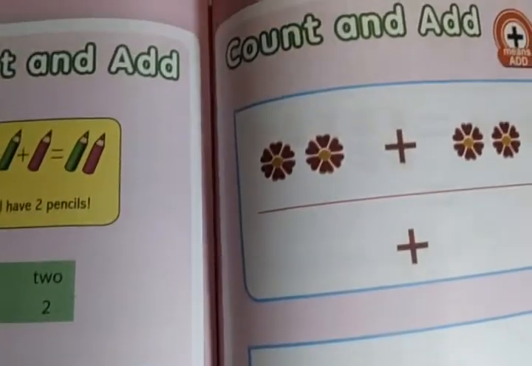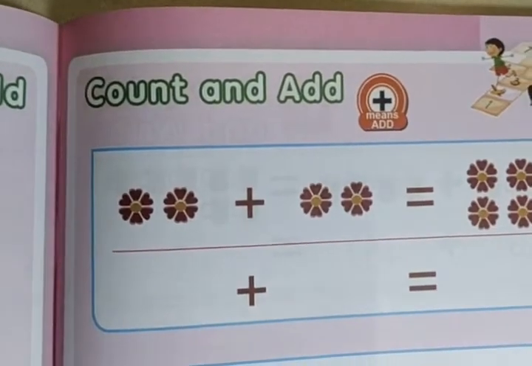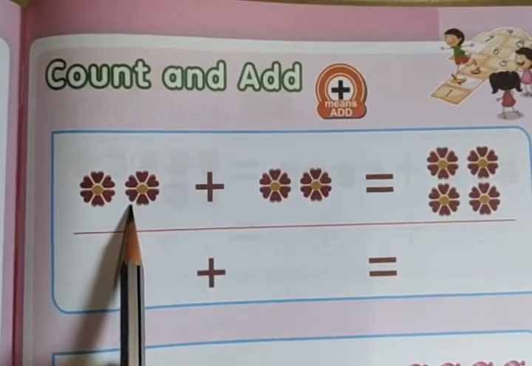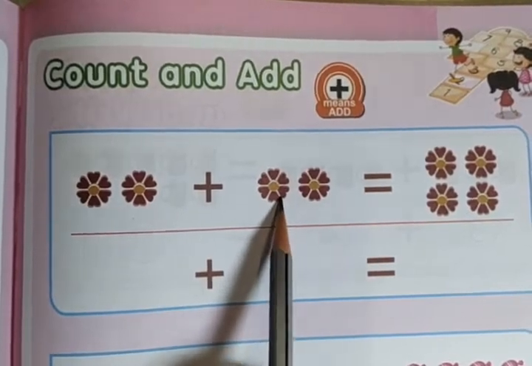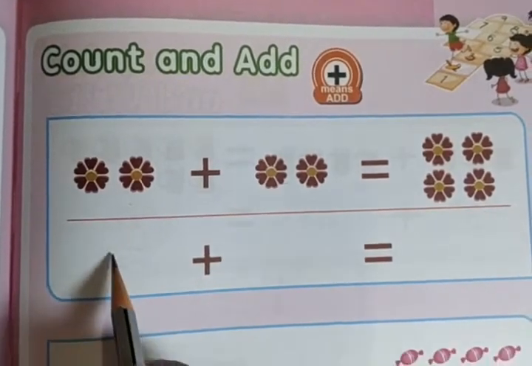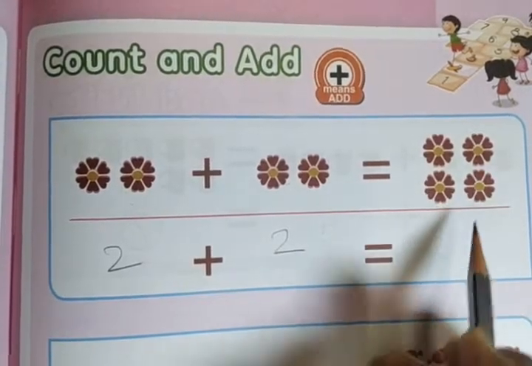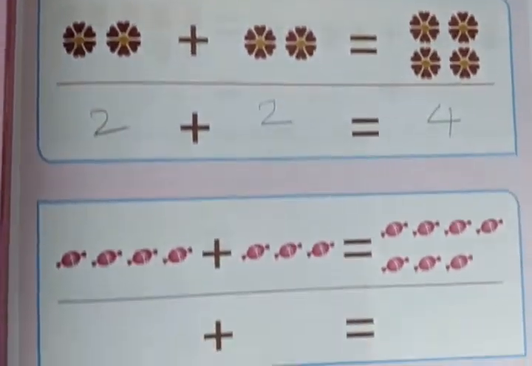Right? Then count and add further. You are enjoying, right? Count and add. Here 2 patterns of flowers, plus 2 patterns of flowers. 2 plus 2 is equal to 1, 2, 3, 4, is equal to 4. Right?